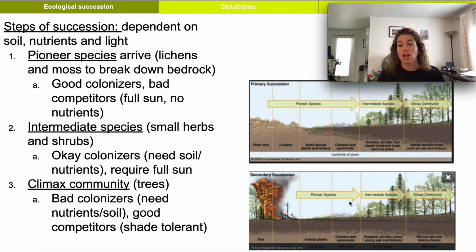Our climax community are our big trees. These guys are really bad colonizers because they have high requirements. They require nutrients, they require soil. So they're not going to come in at the pioneer species level. They need soil, they need nutrients, and those nutrients are given by those pioneer and intermediate species breaking down the soil and releasing the nutrients that's stored in the rocks. But they're very good competitors. So they're shade tolerant, and once those requirements are there, they're able to reproduce faster and use more of the resources than intermediate and pioneer species.